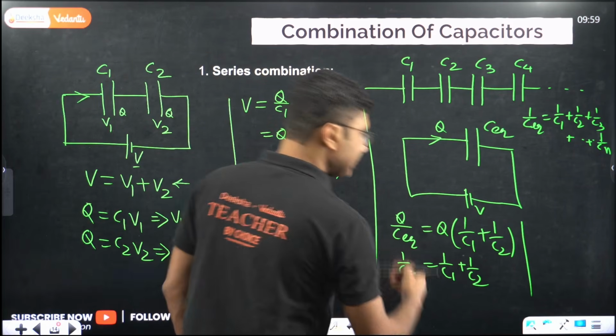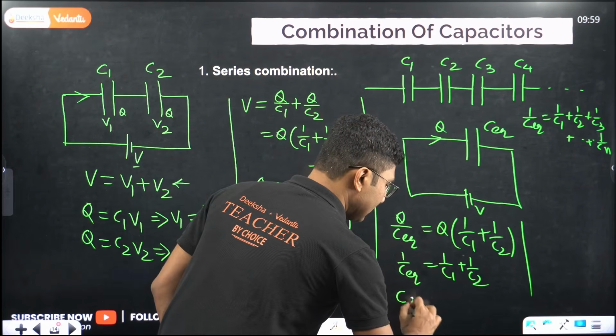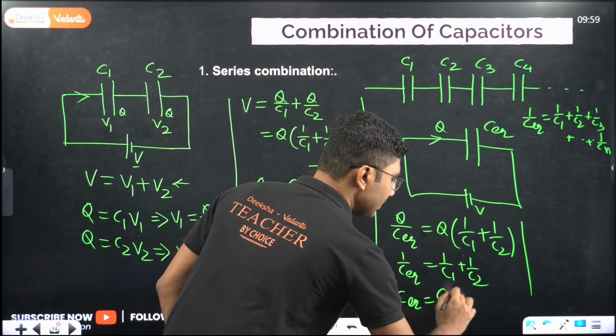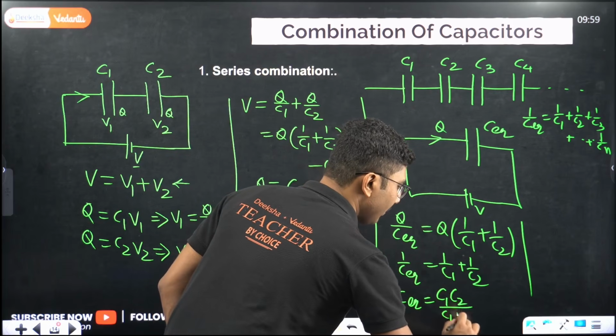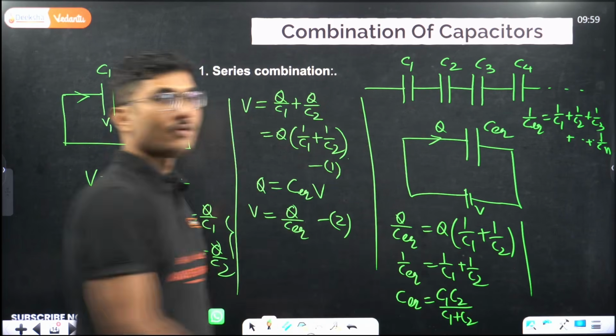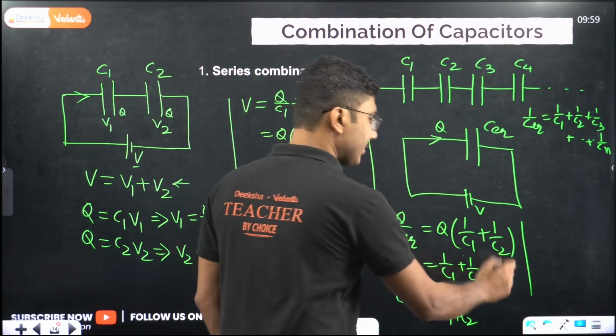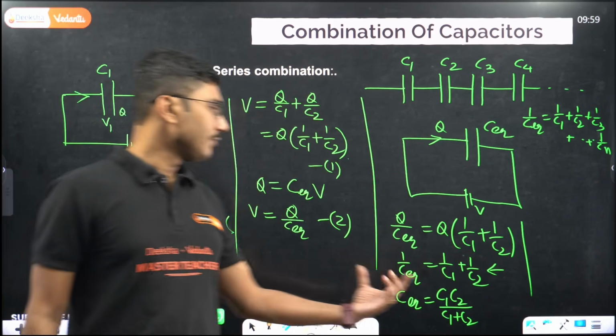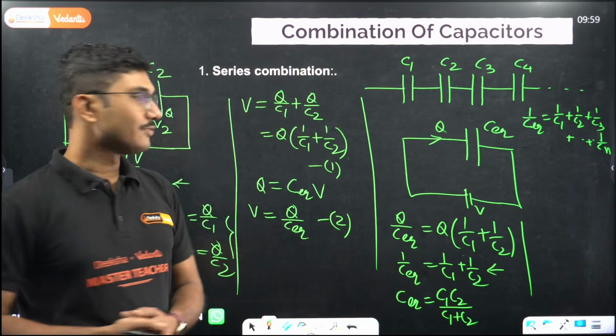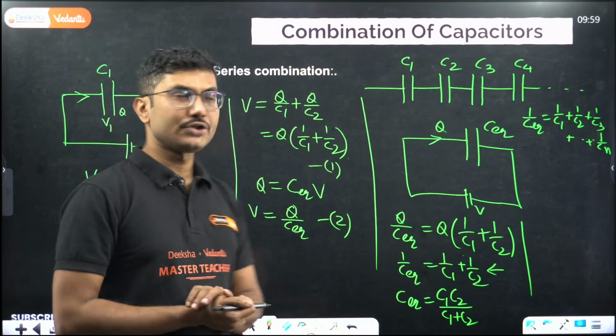Now for two capacitors, it can be written directly as C equivalent equals C1 C2 by C1 plus C2. This is very handy for solving numerical questions. If they ask you theory, you can leave your answer over here, but for numerical, if you remember this formula, it is very handy to solve questions quickly.